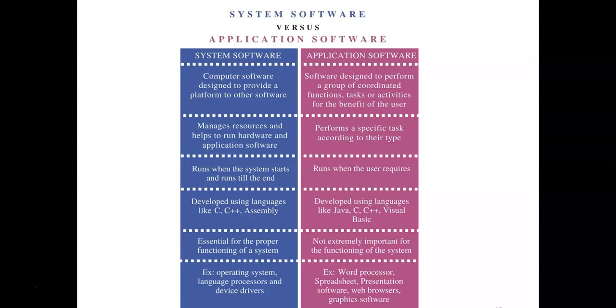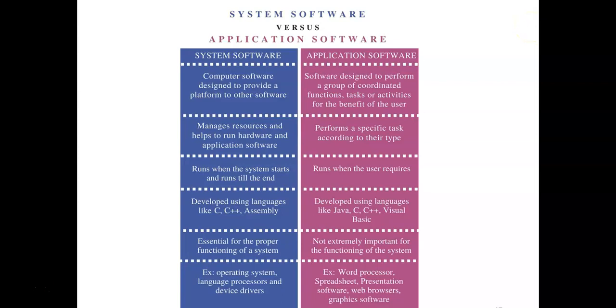So when you are developing system software, it is developed using languages like C++ and assembly, whereas application software is developed with Java, C, C++ and Visual Basic. The system software is essential for proper functioning of the system, and applications are not extremely important for the functioning of the system. You can run your mobile phone very properly without any app in it.